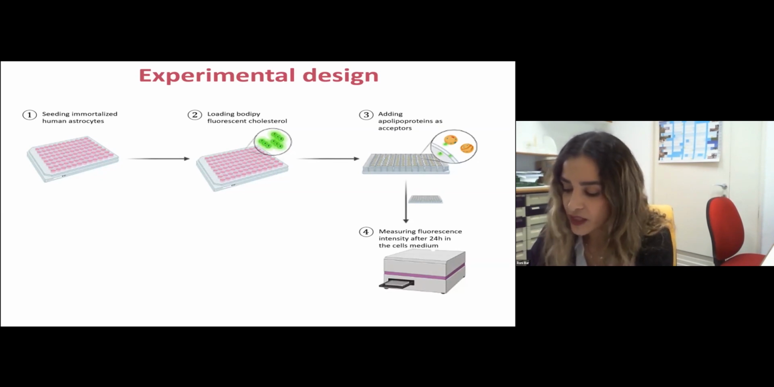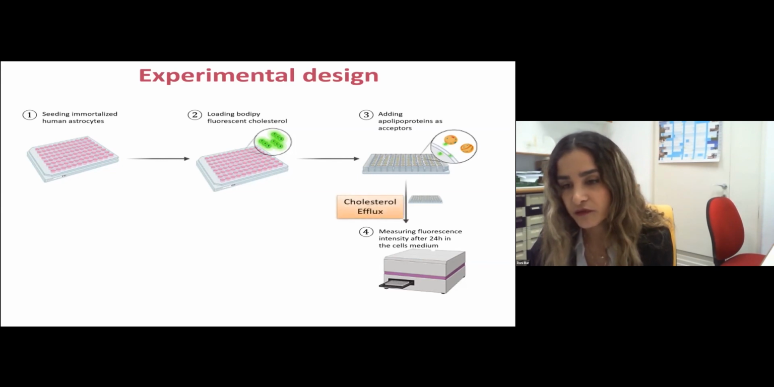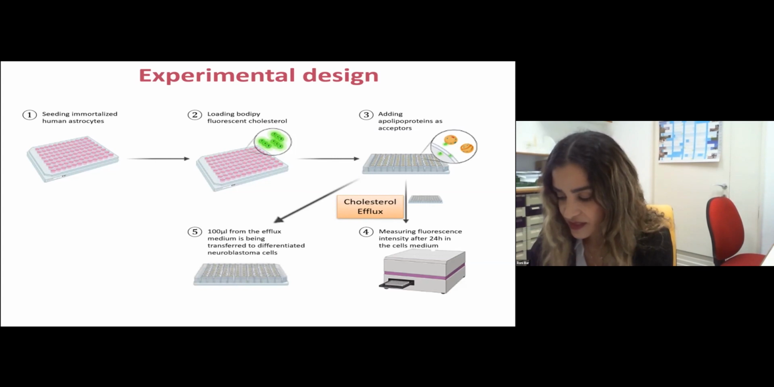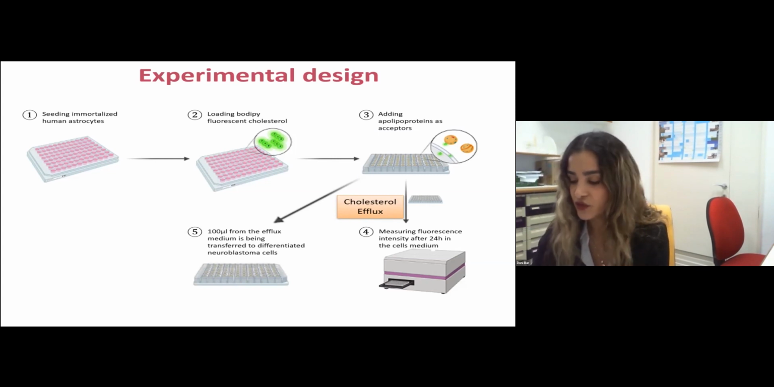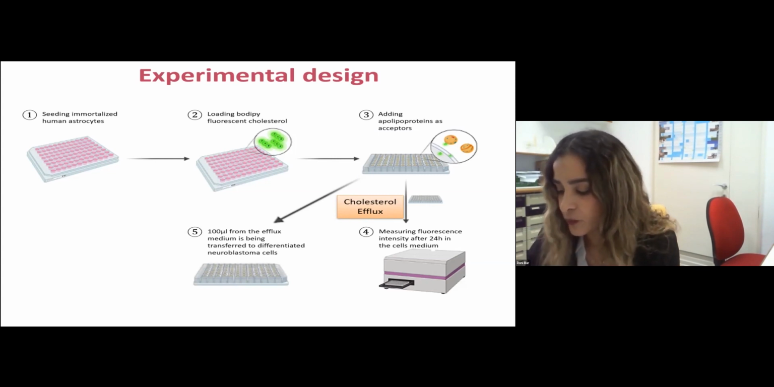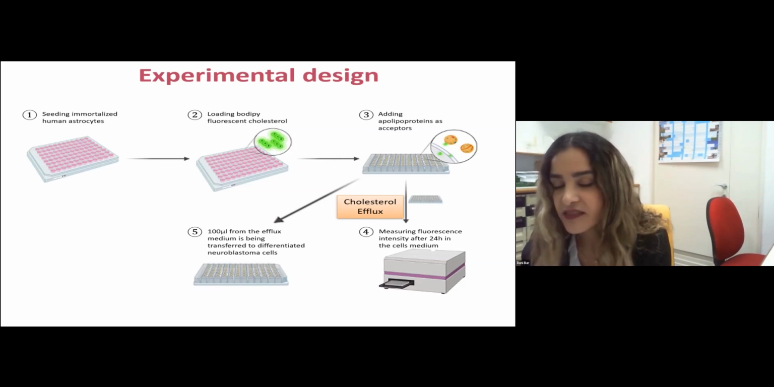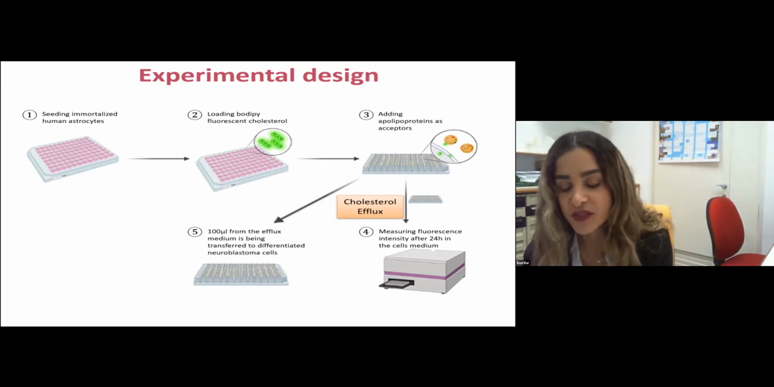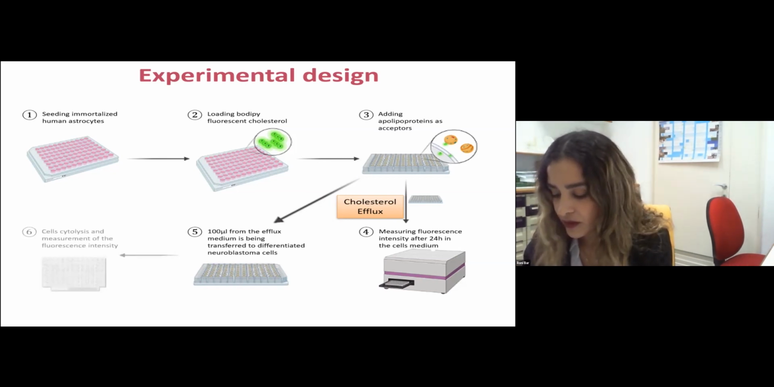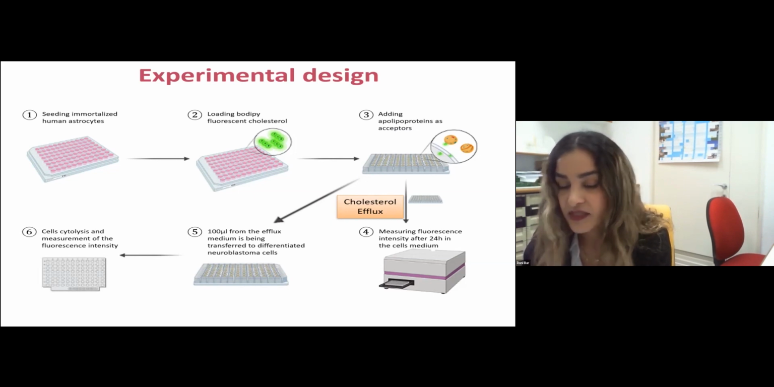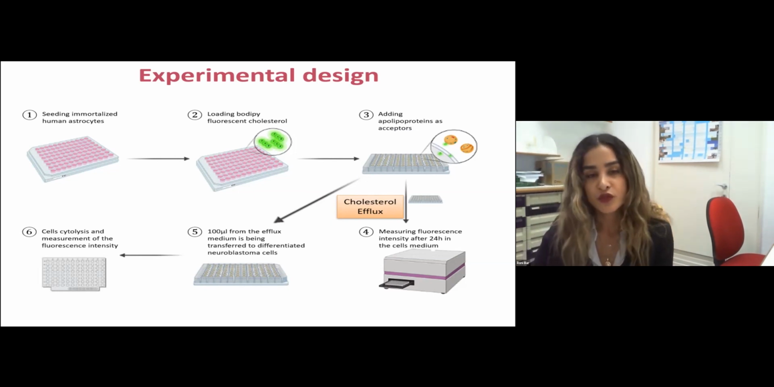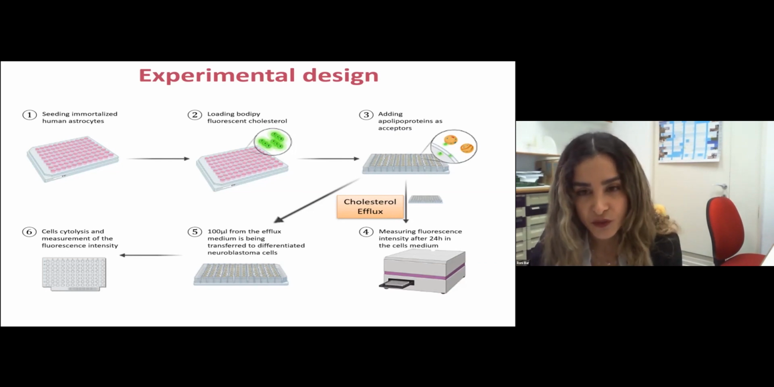So up till now, we described the cholesterol efflux. The second phase of the assay is the cholesterol absorption into neurons. We incubate the same efflux medium on differentiated neuroblastoma cells. Cells are lysed after 24 hours and the fluorescence intensity is measured, which represents the cell-bound cholesterol.